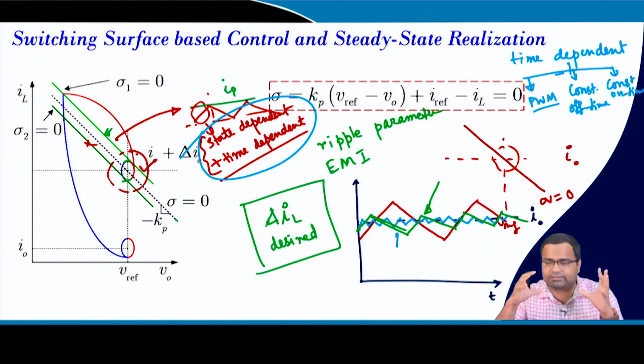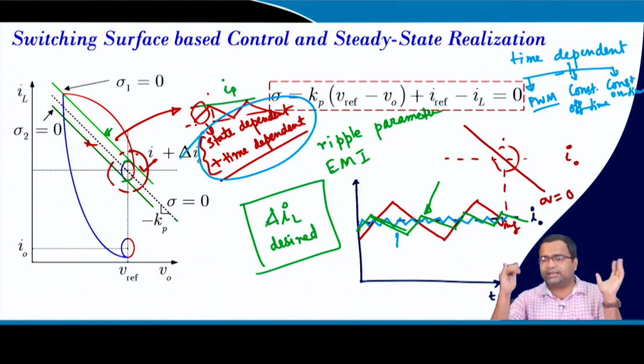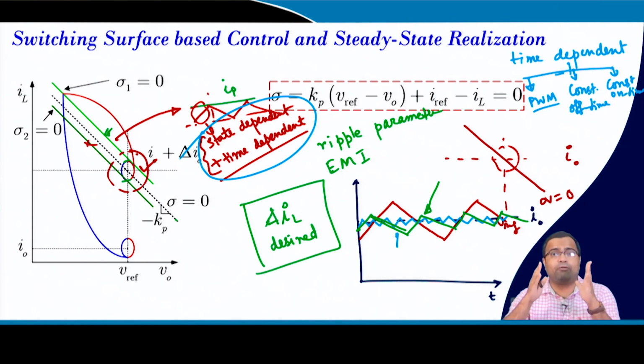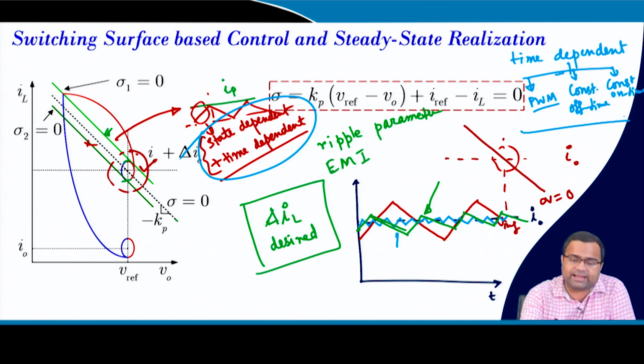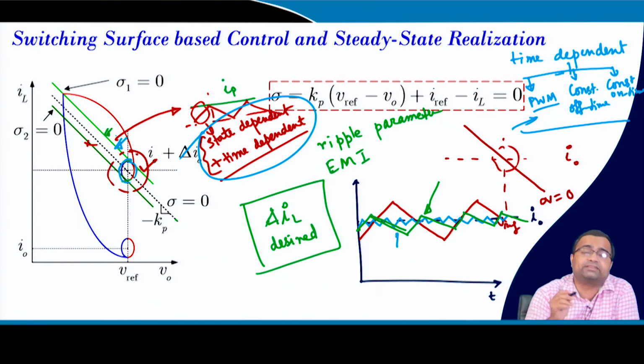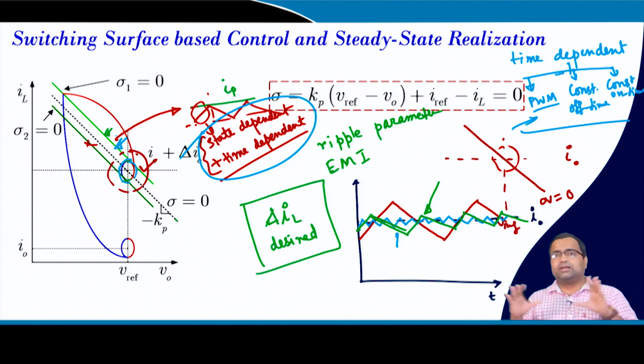So, there are three choices. If I do time dependent, one is where the total time is constant, that is my PWM, and then you can use either trailing edge or leading edge. Then constant off time, or constant on time. These three can be used to decide what my ripple will be, but in each of these techniques it only uses one surface and the other is driven by the timing parameter.